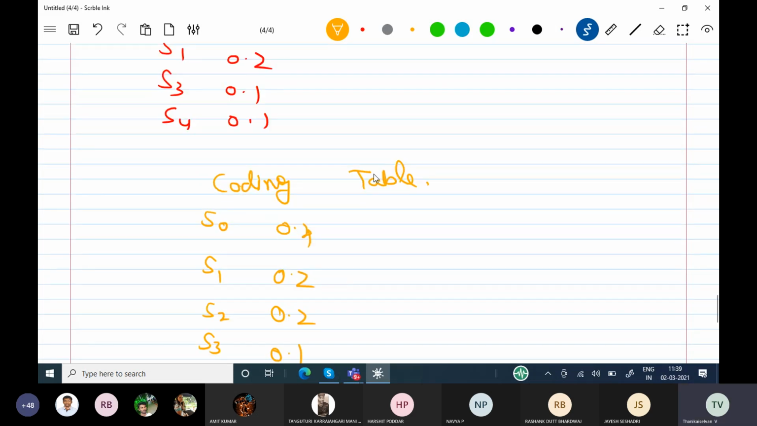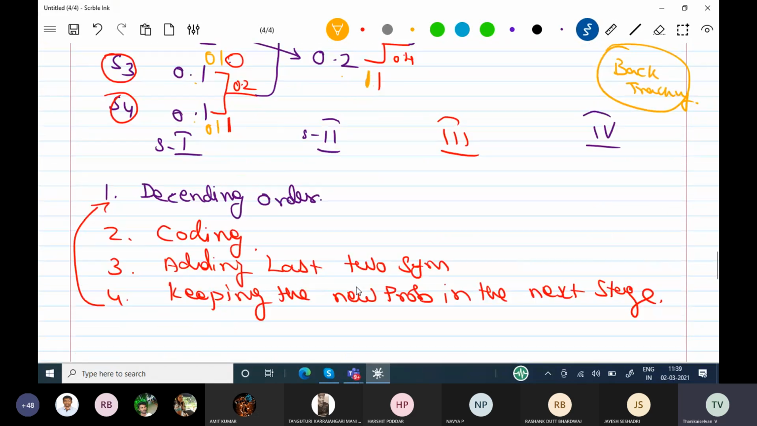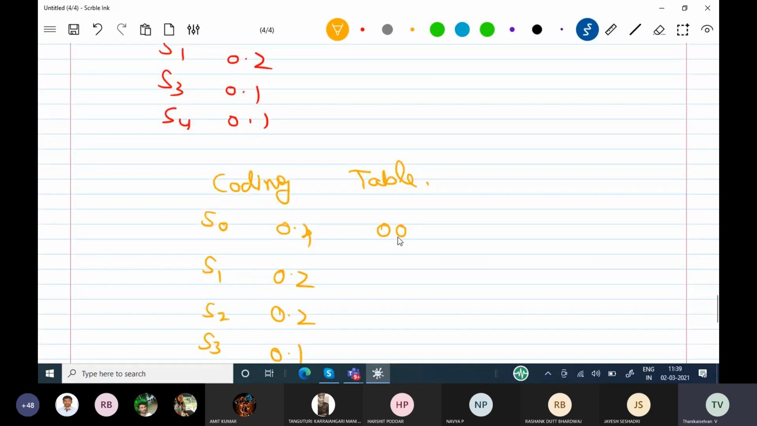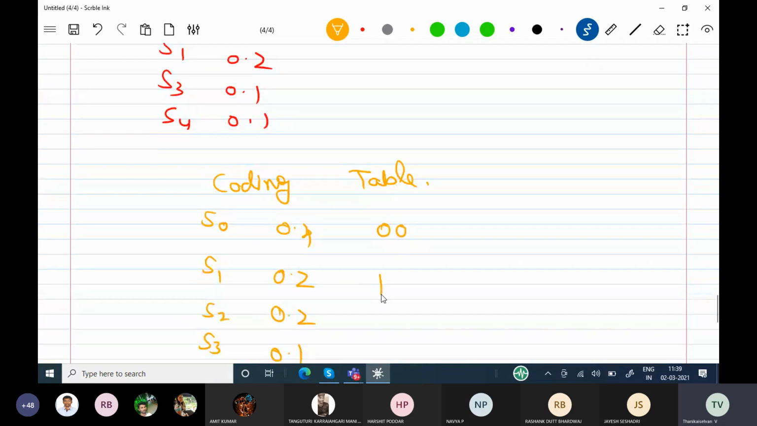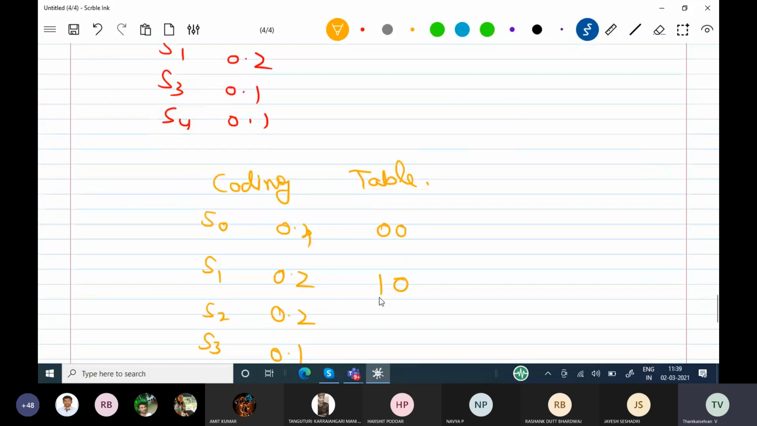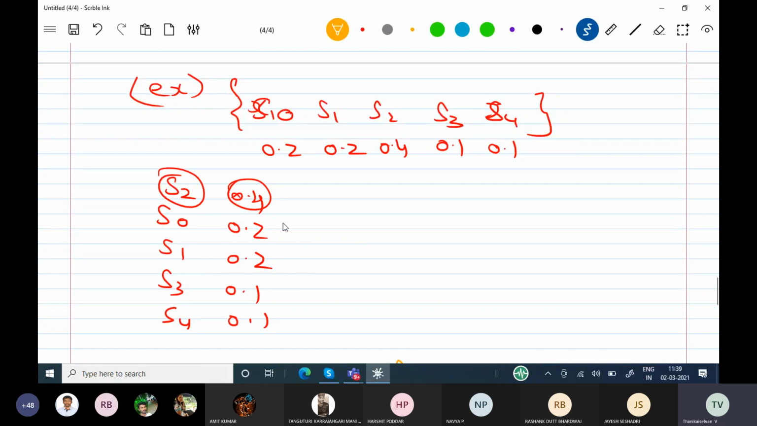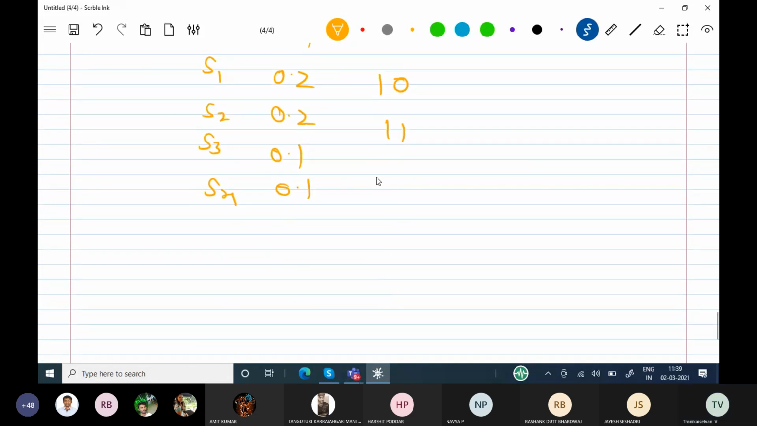You see the code vectors, or code. This 0, 0, I'll be transferring here: 0, 0. What is the next 0.2? 1, 0. Next 0.2, 1, 1. Next one you see this 0, 1, 0, and 0, 1, 1. Okay, 0, 1, 0, 0, 1, 1.